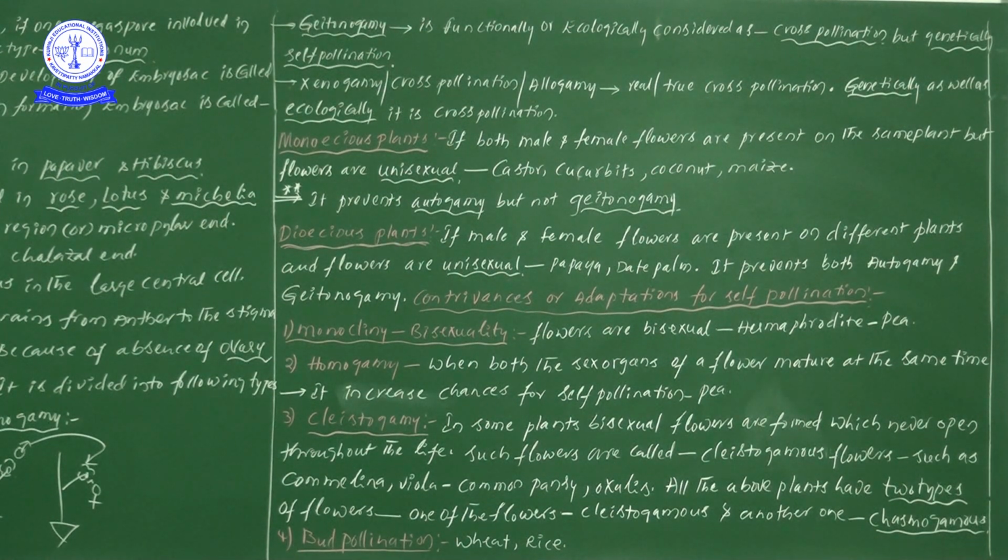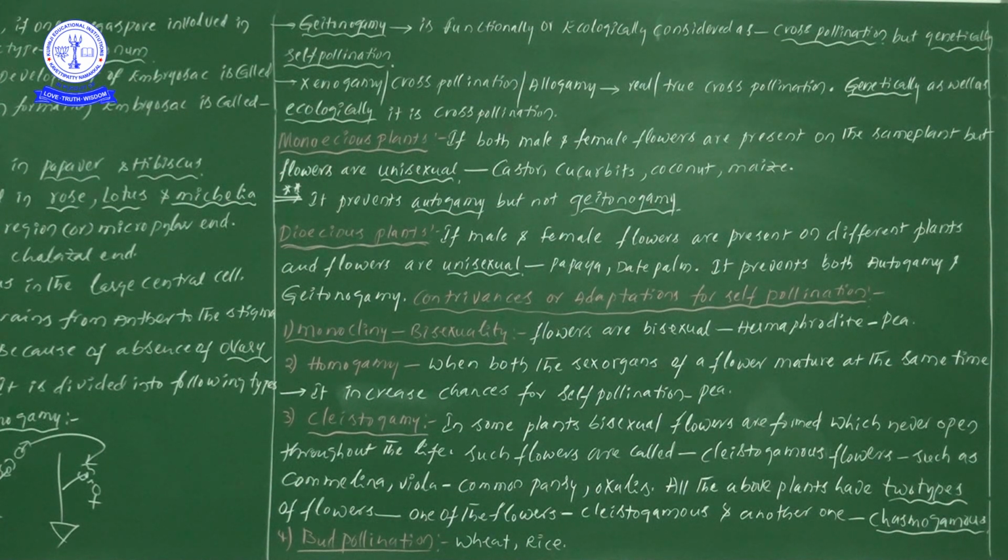produce assured seed set even in the absence of pollinators. Means these cleistogamous flowers need not depend on pollinating agents for pollination. Why? Because they consist of both reproductive systems, that's why we call it a bisexual condition. When both reproductive systems mature at the time, the only chance is self pollination in the cleistogamous condition. My dear students, try to understand.